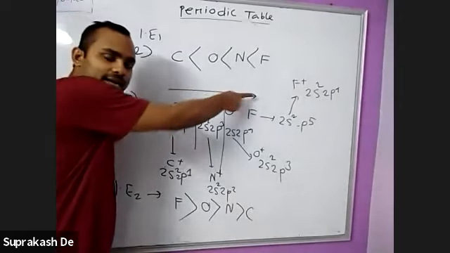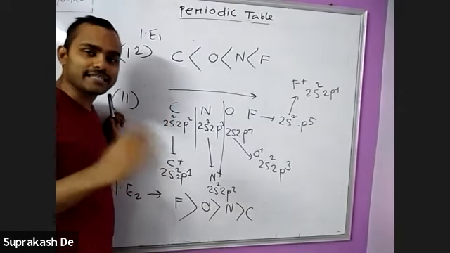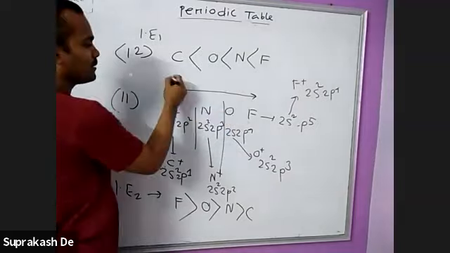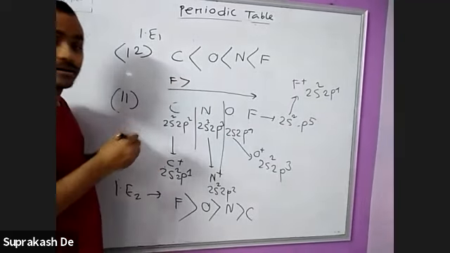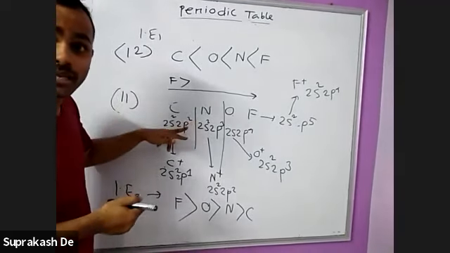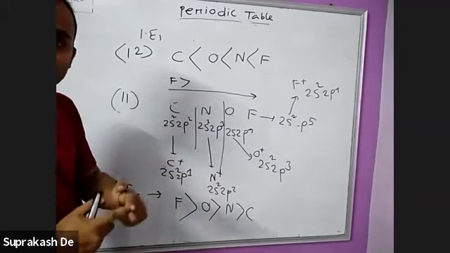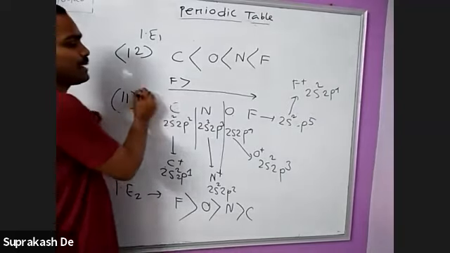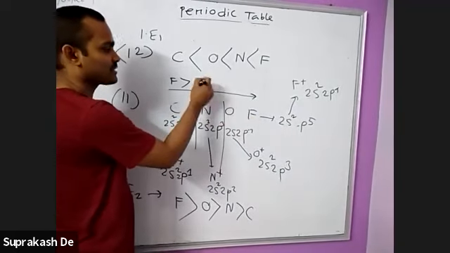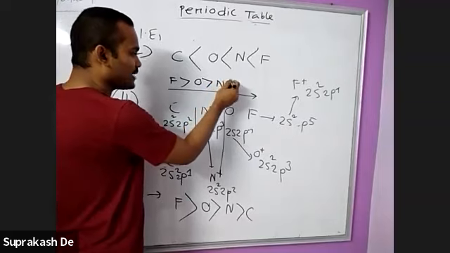So left to right, ionization potential increases. So the expected value, fluorine is higher. We are trying to remove one electron. That is the first one. First means we remove the electron. Left to right increases. So fluorine is highest, then oxygen, then nitrogen, then carbon.